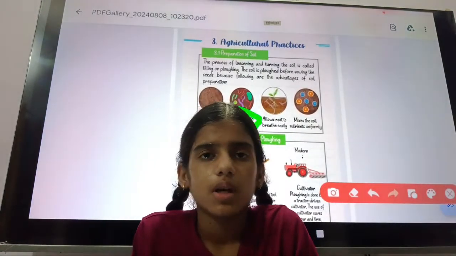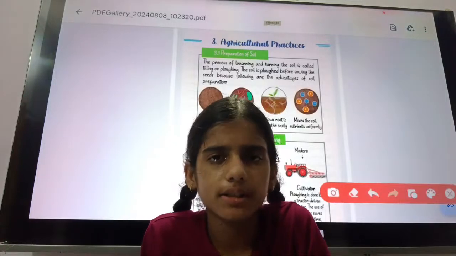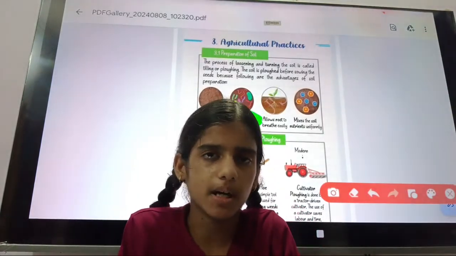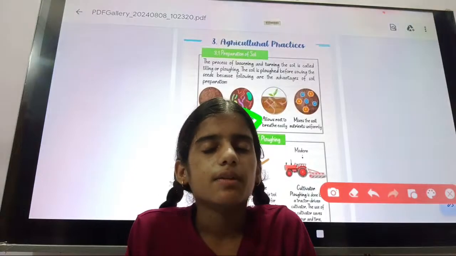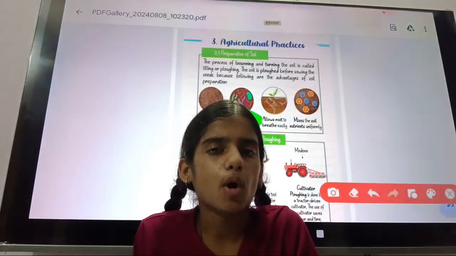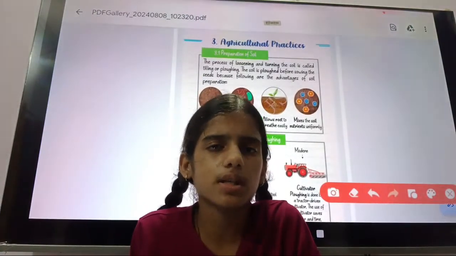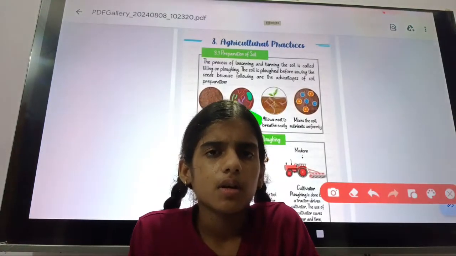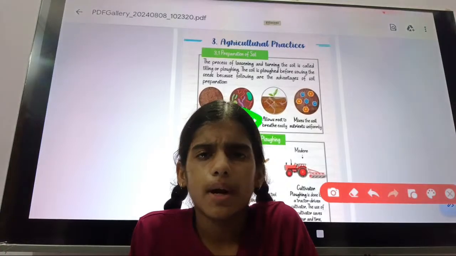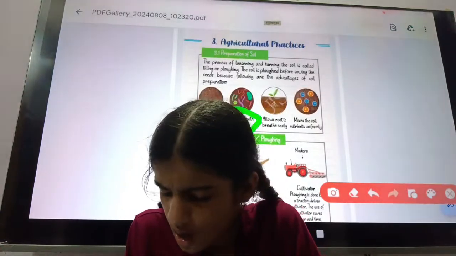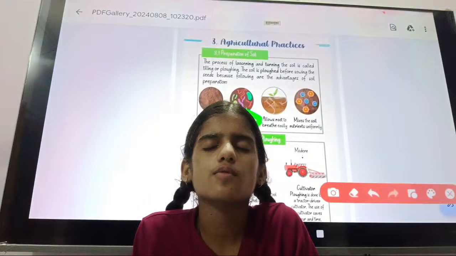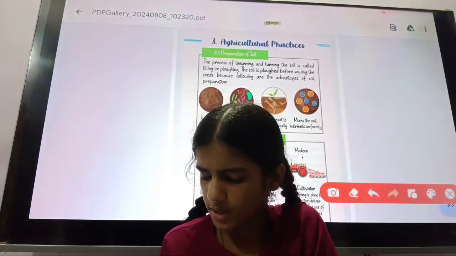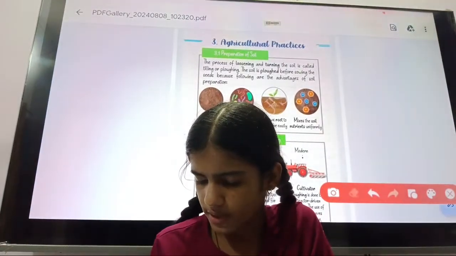If in the examination you are asked what tilling or ploughing is, the definition will be: the process of turning or loosening the soil is known as tilling or ploughing. If the examiner asks you the advantages of the preparation of soil, you will write these 4 points.